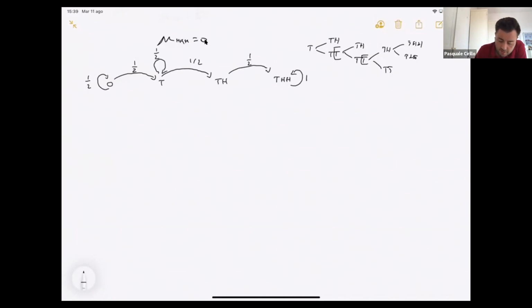But if I'm in TH, I can also get another T, because it can be THH, which will be the stop of the game for me, but it can also be THT. So it means that I have to continue the game, and from this I can go back to this with probability 1/2. So you see that the chain is definitely different.